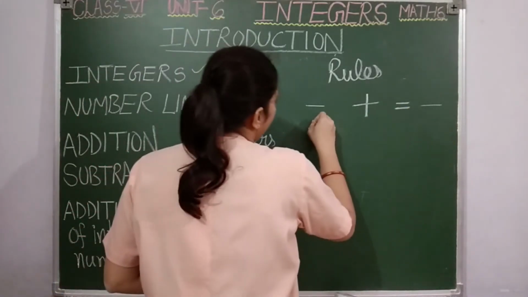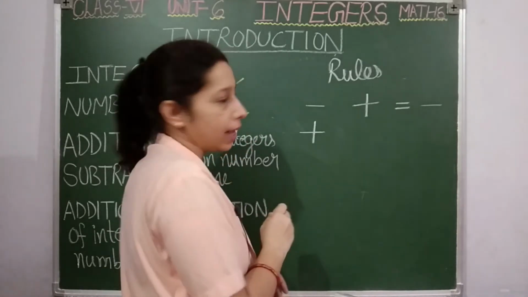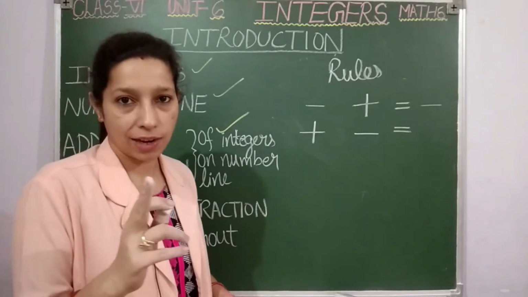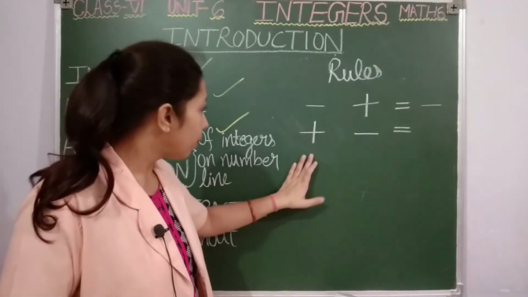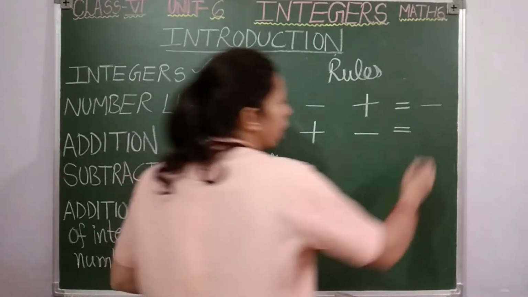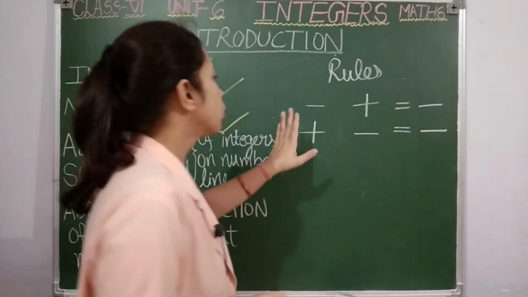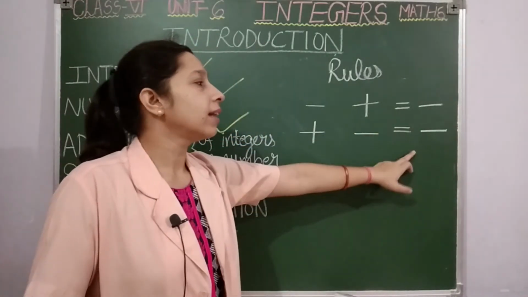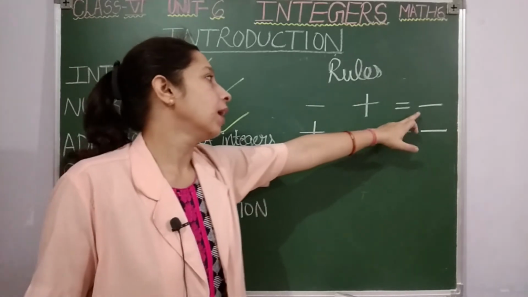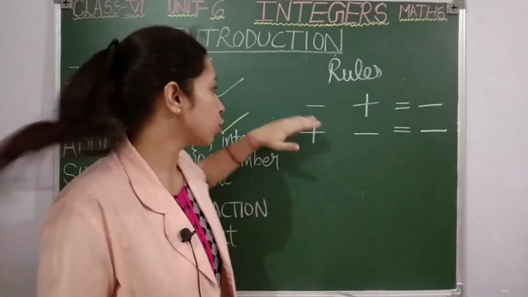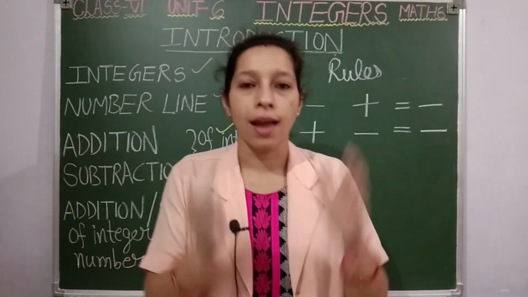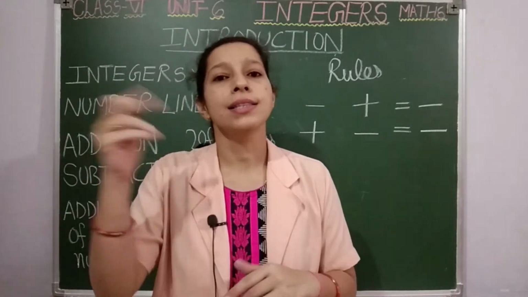Okay, then suppose the first integer is a positive one and the second integer is a negative one, students. So which operation do you have to do? Plus or minus? Let us see. Plus minus, on clubbing up, again you will get minus, students. So when you solve opposite signs, the result will be minus only. Always remember, when opposite signs are there, the operation will be minus only. So minus plus is minus, plus minus is minus. By heart this, okay?